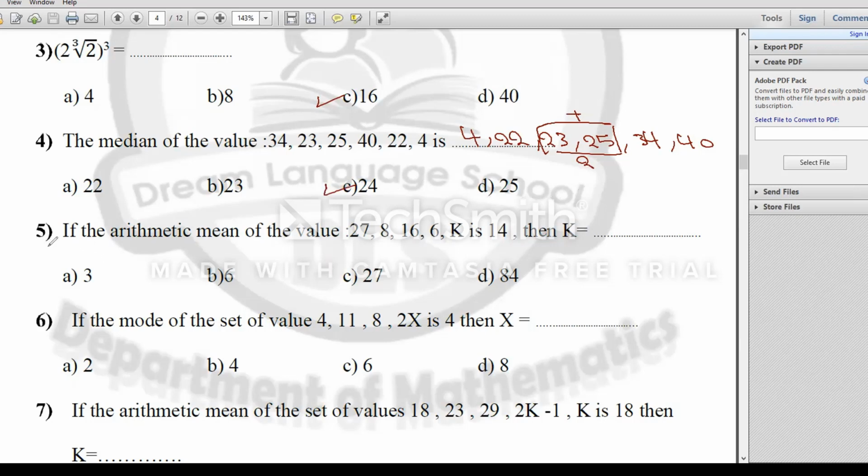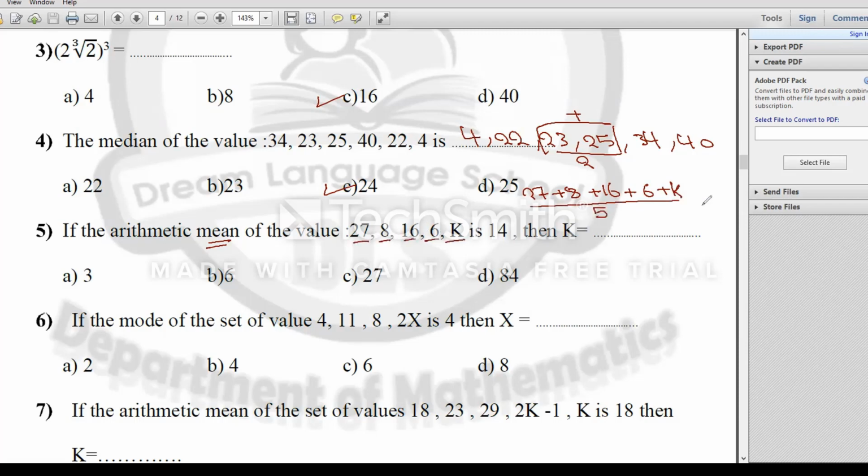Here, number 5. If the arithmetic mean of the values 27, 8, 16, 6, k is 14, then k. The arithmetic mean comes from this relation: sum of values divided by number of values. Then I will make 27 plus 8 plus 16 plus 6 plus k, I don't know the value of k, over how many values here? 1, 2, 3, 4, 5.